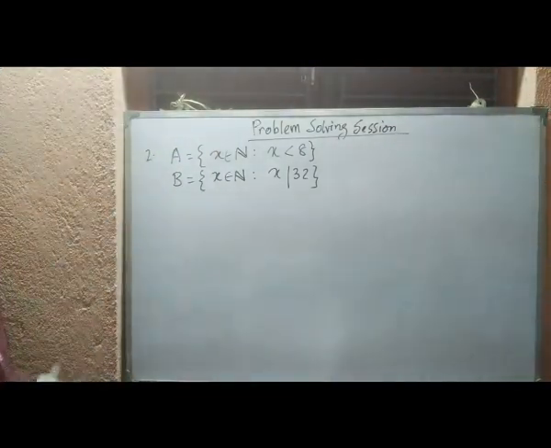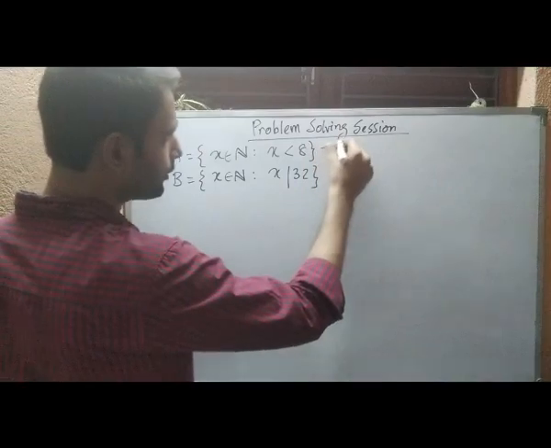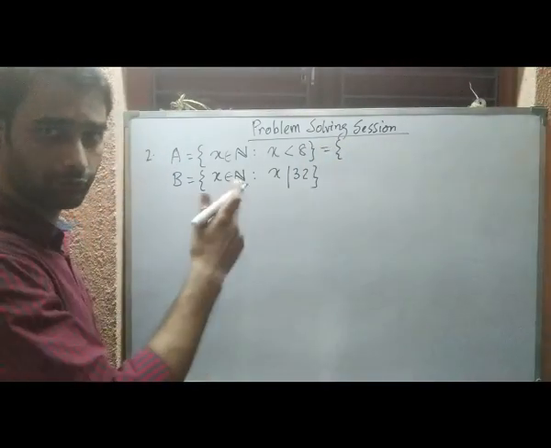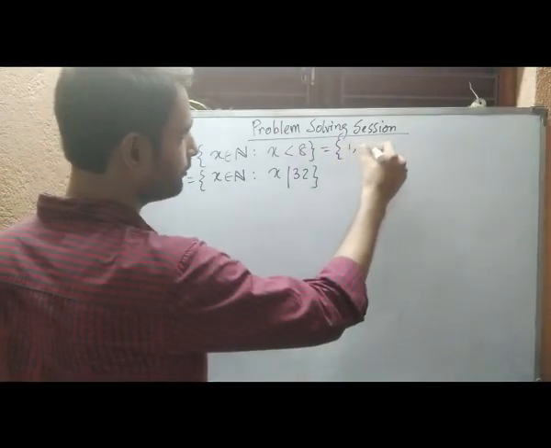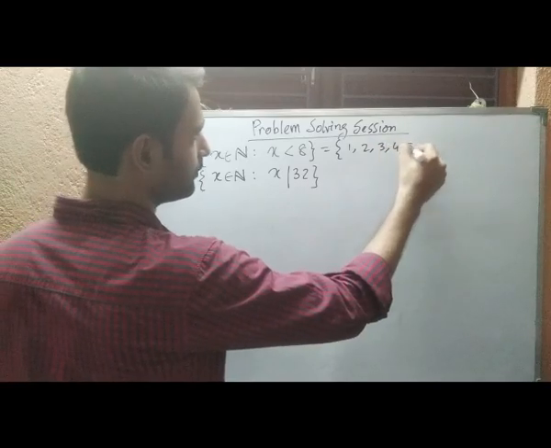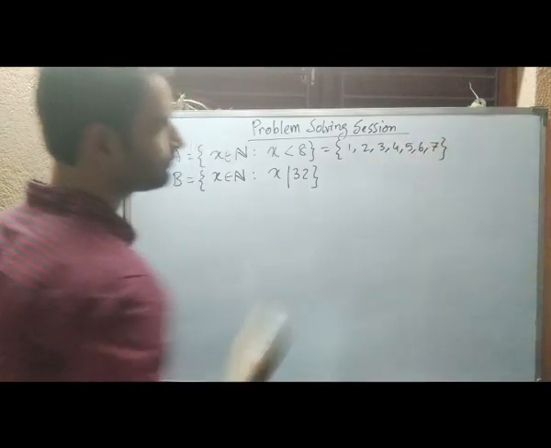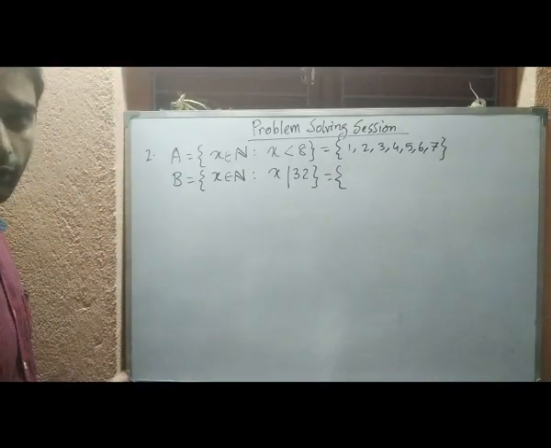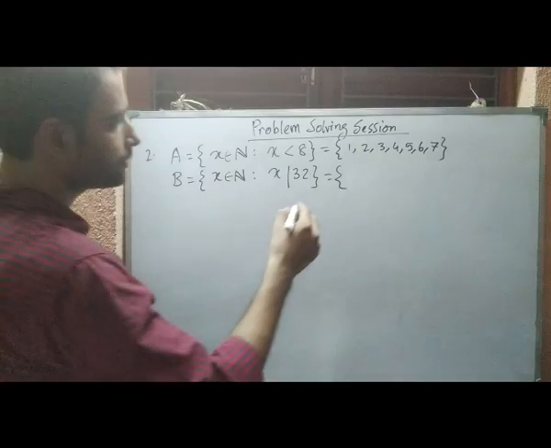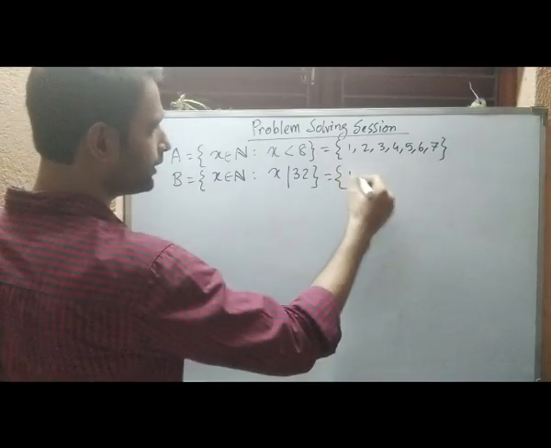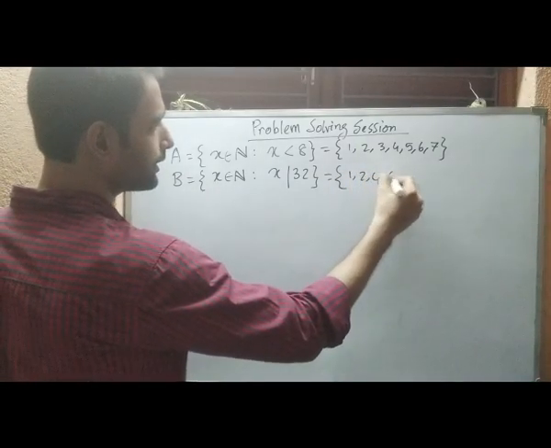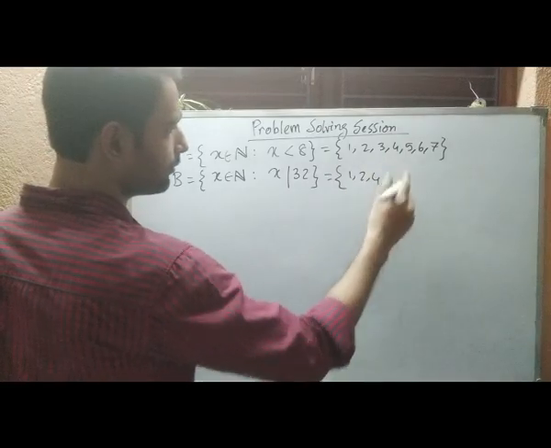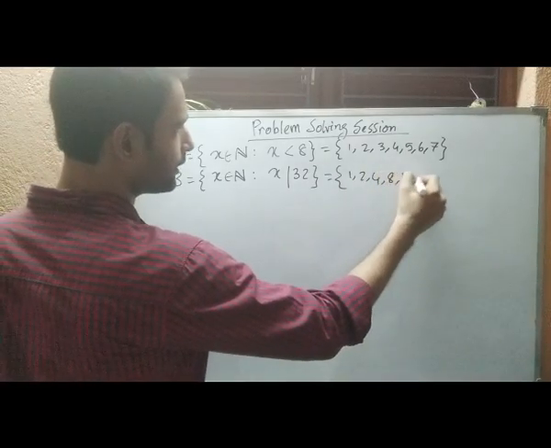So for this kind of sets, clearly you can write the roster form here. For the first one, the roster form will be this one. And here, all the natural numbers which are divisors of 32, they will be 1, 2, 4, 8, 16 and 32.